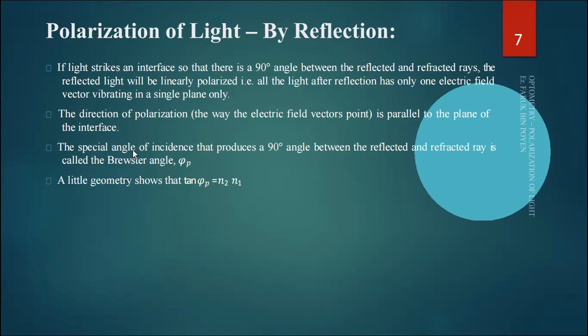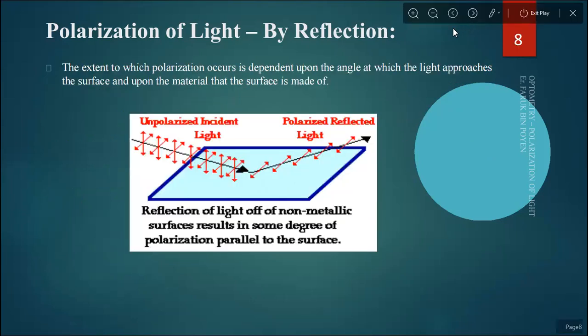The special angle of incidence that produces a 90-degree angle between reflected and refracted ray is called the Brewster's angle, phi p. We have discussed this in our previous slide. The light geometry shows that tan phi p equals n2 over n1. So by reflection, light from a non-metallic surface results in some degree of polarization parallel to the surface. Unpolarized incident light, after reflection, becomes polarized reflected light.